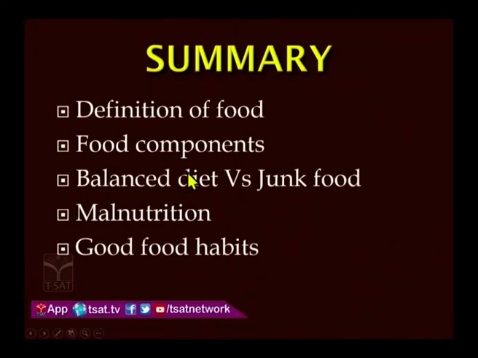So the summary is, definition of food we have seen, that is any nourishing substance which is taken into the body is known as food. Food components, we have seen carbohydrates, proteins, fats, vitamins, minerals, roughage and water. Balanced diet versus junk food. Balanced diet is always healthy, whereas junk food deteriorates our health. Malnutrition, we have seen three types, that is kwashiorkor, marasmus, obesity. Good food habits, we have learned a few good food habits, right?